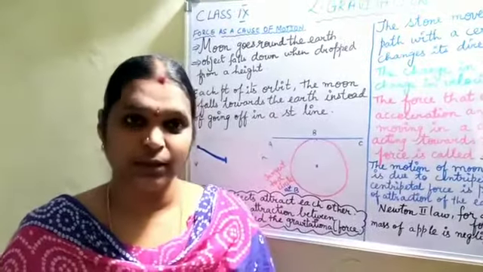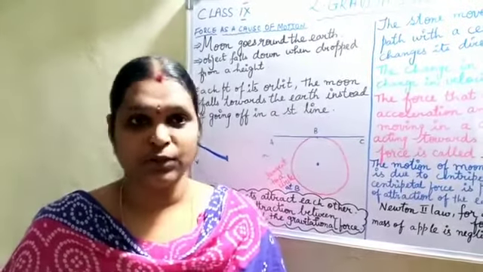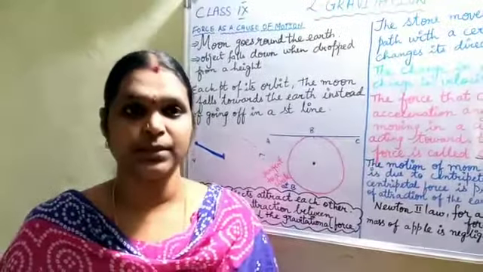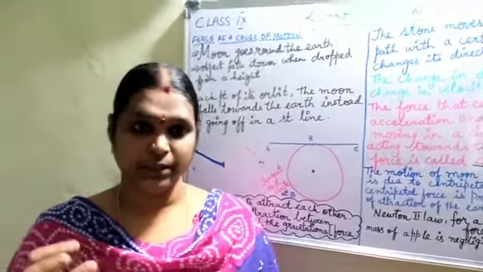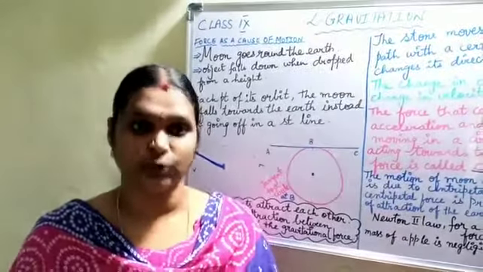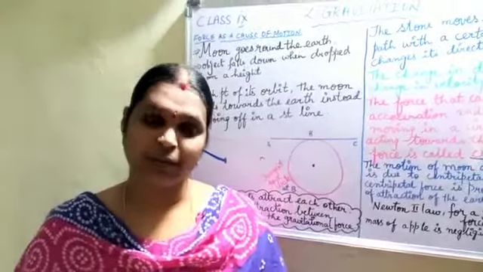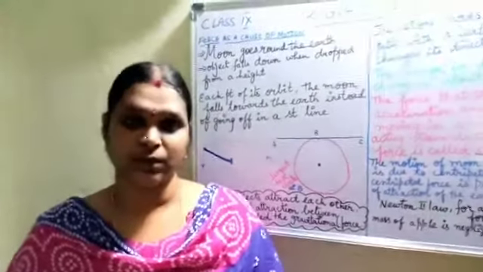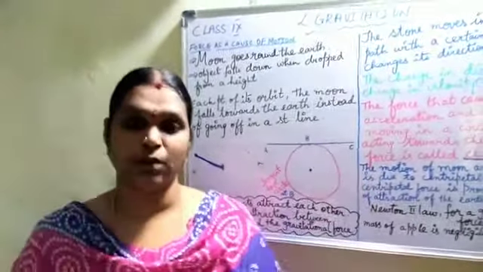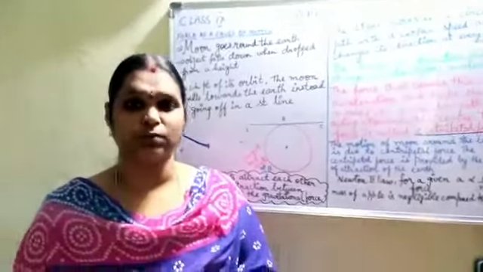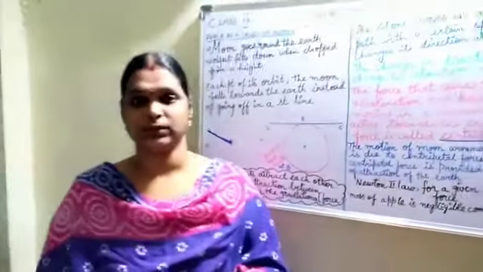Okay, children. So there is a force which is attracting the object towards it. That is the earth. The earth is attracting the objects by the gravitational force. Even we can see that all the planets revolve around the sun, and even the moon revolves around the earth.